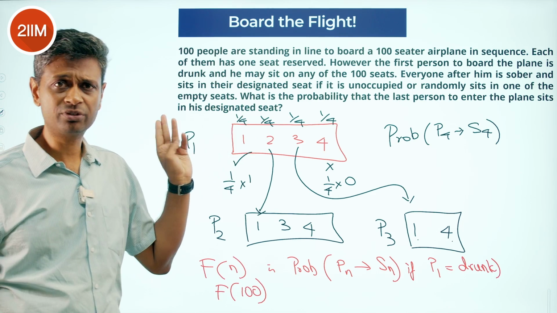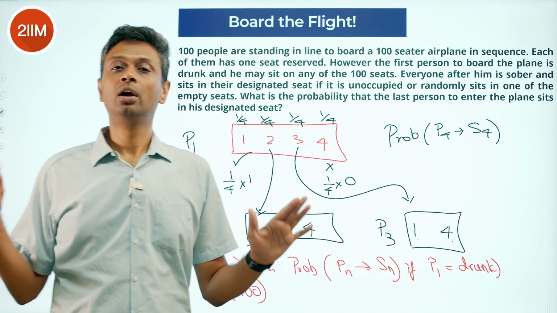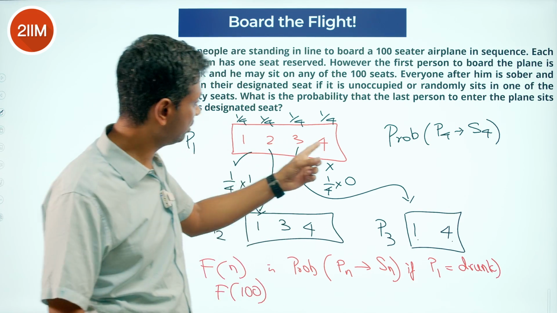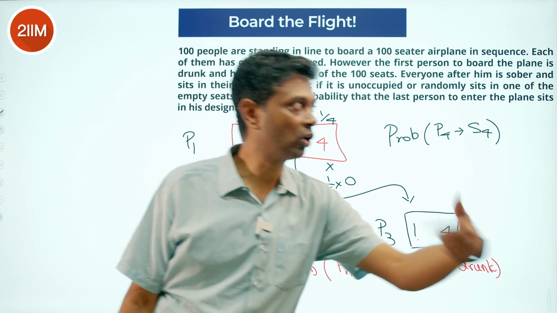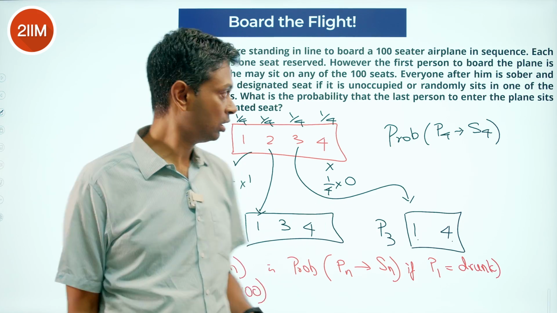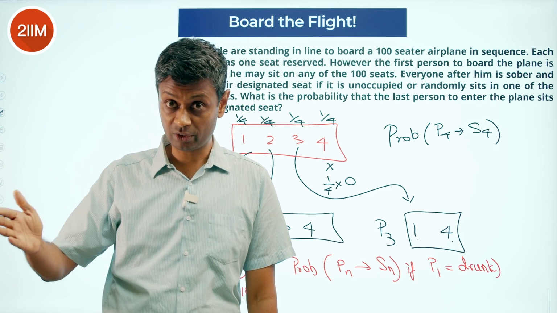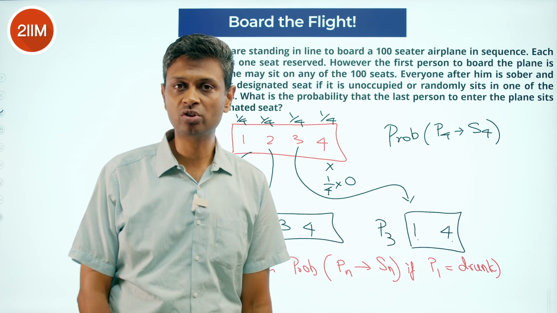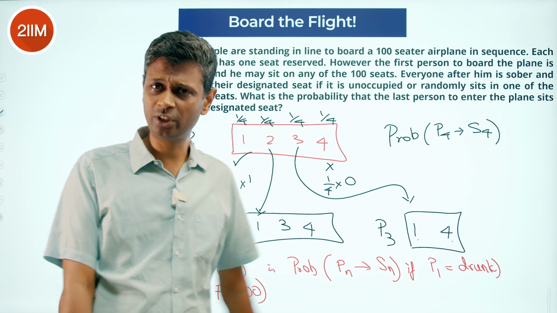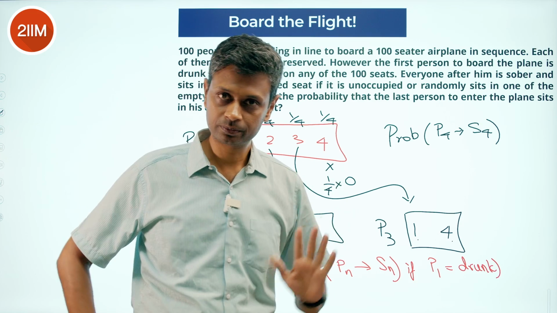4 people being there, first person sits randomly. What happens after that? First person sits here. World is a rosy place. My last person will definitely get his or her seat. Game over. The person sits here. End of story. His seat is already occupied. No matter what else happens, he doesn't get a seat. Then the 2 extremes are clear. If he goes to seat 2, then person 2 has a choice to make between 1, 3 and 4. Person 2 does not get his or her seat. If he goes to seat number 3, person 2 gets his seat, happy, sit down. And person 3 is in the fix, 1 or 4.